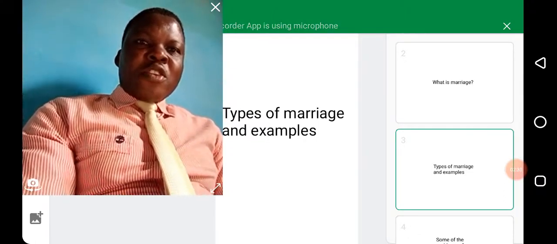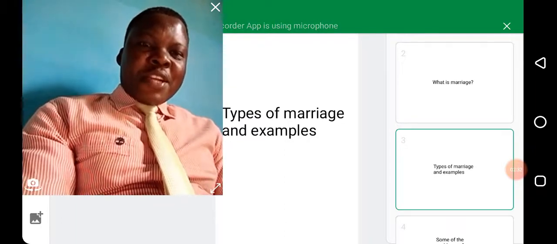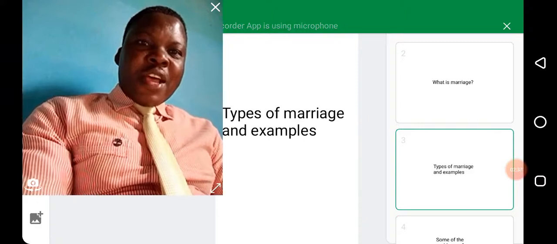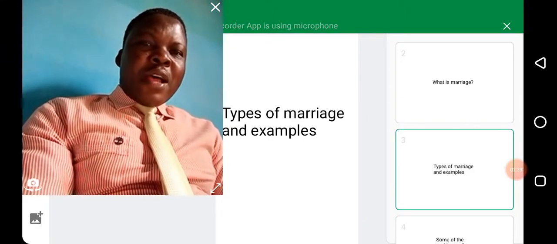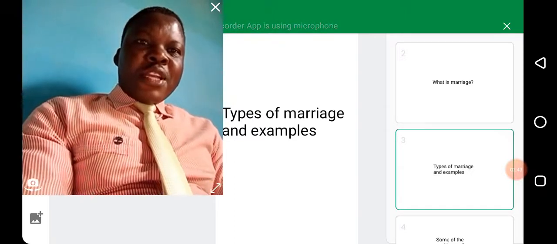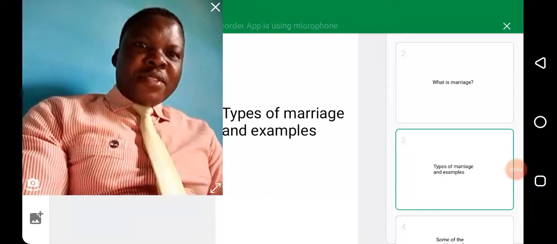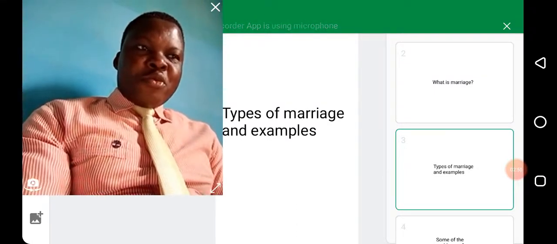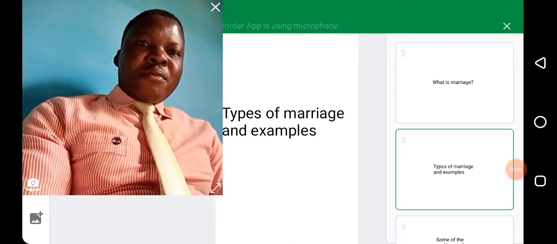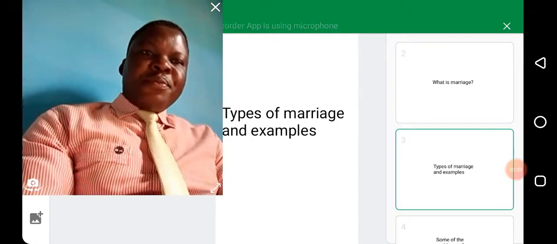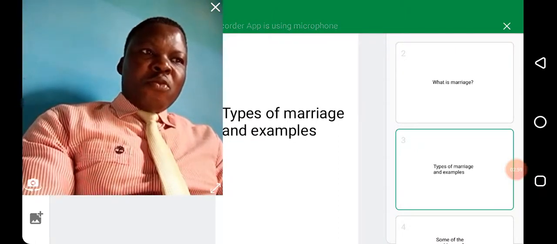Also in traditional marriage, in traditional settings, those who believe in traditional religion, a man is allowed to marry even more than 4. So there is no limit. You can marry as many as 50 wives, provided you can take care of them. So polygamous marriage is that marriage in which a man is allowed to marry more than one wife.